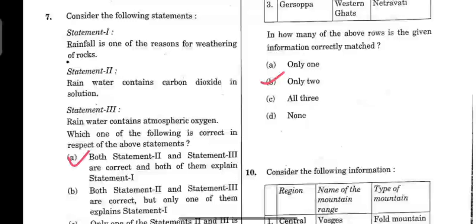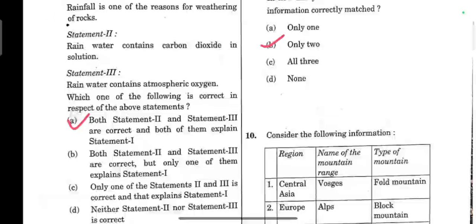Question number 7. Consider the following statements. Statement 1. Rainfall is one of the reasons for weathering of rocks, which is correct. Statement 2. Rainwater contains carbon dioxide in solution, which is also correct. The rainwater naturally contains dissolved carbon dioxide from the atmosphere. This acidic rainwater contributes to chemical weathering also. Statement 3. Rainwater contains atmospheric oxygen, which is also correct. So the answer for this is option A. Both statements 2 and 3 are correct and both of them explain statement 1.